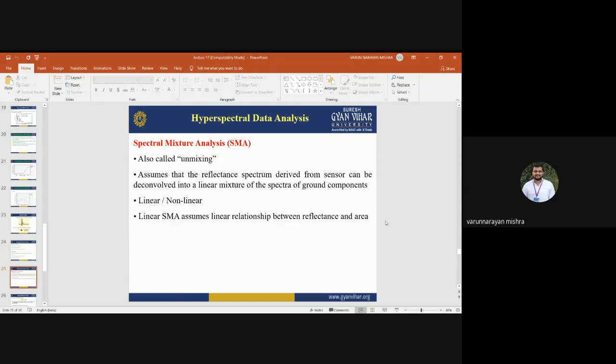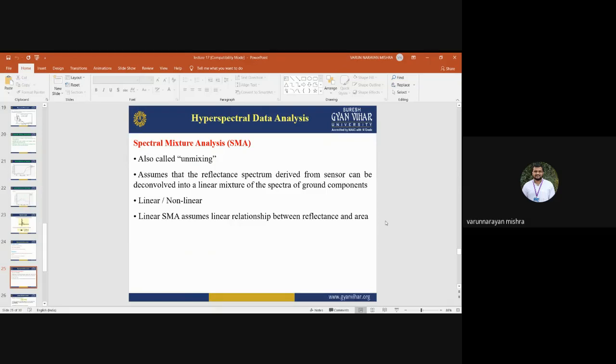Now, spectral data analysis is also an important component. Spectral mixture analysis means that if you are getting a spectral response of two objects that are very similar to each other, that gives rise to an error known as mixture. Spectral mixture means two pixel values may be mixed with each other. To avoid or solve this problem, we apply spectral mixture analysis. Spectral mixture analysis unmixes the pure pixels.